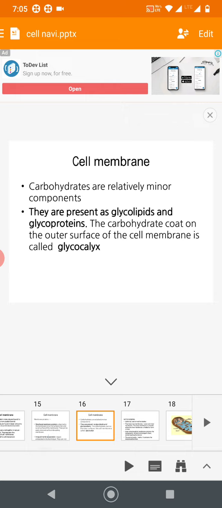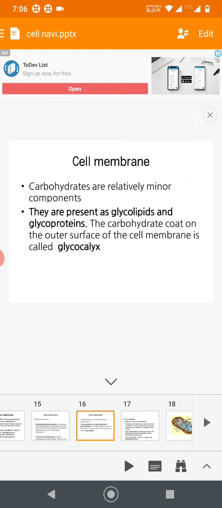So carbohydrates are relatively minor components in the cell, but they are present as glycolipid. What is a glycolipid? As I told, it contains carbohydrate. Glyco means it contains carbohydrate. Carbohydrate plus lipid is glycolipid in simple language. So carbohydrates are present as glycolipid and glycoprotein.